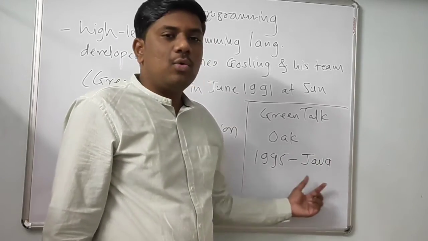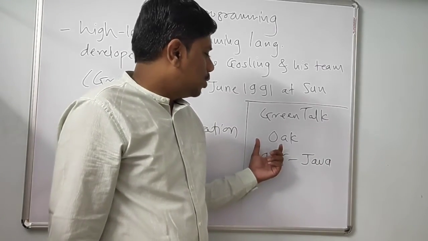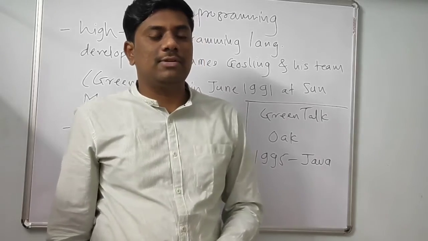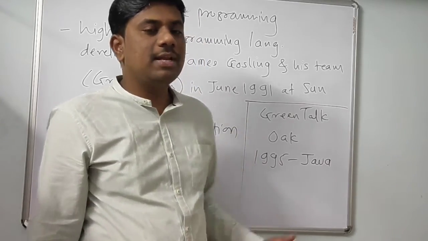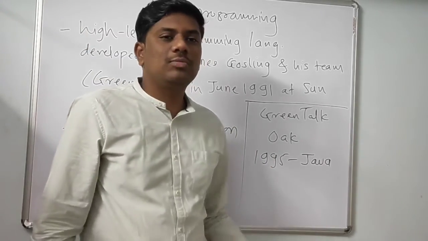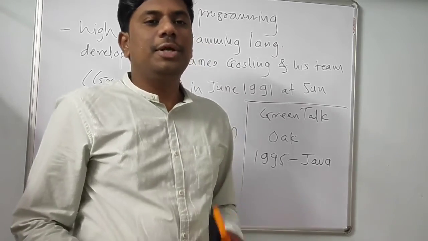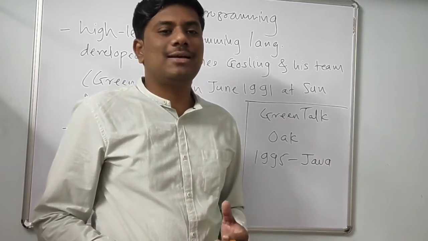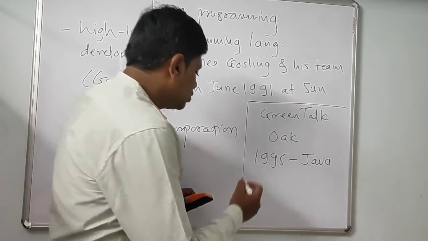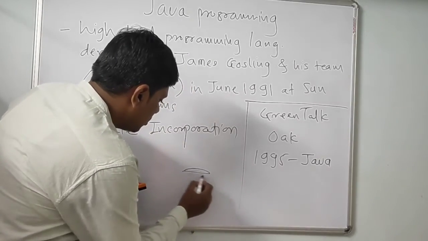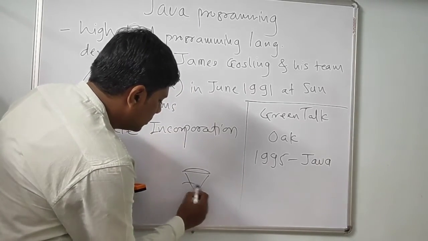That's why they renamed Oak to Java in 1995. So Java is a famous island from Indonesia where coffee beans are produced.